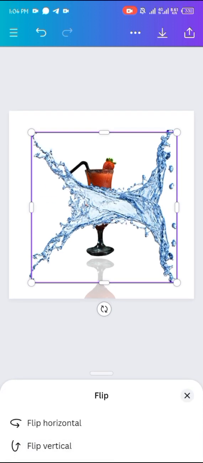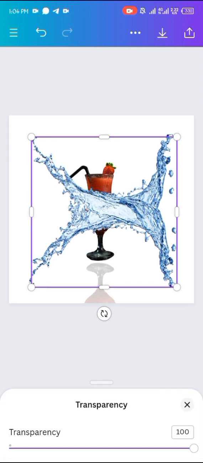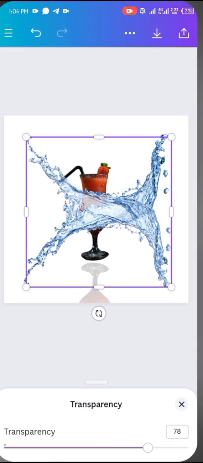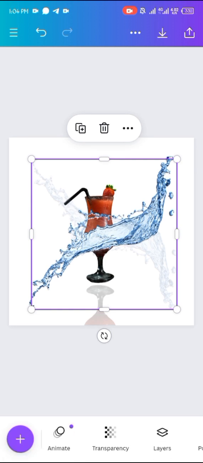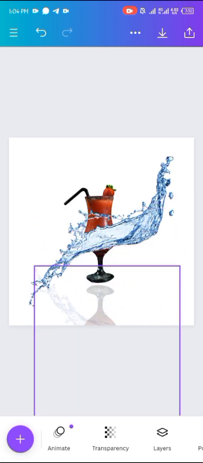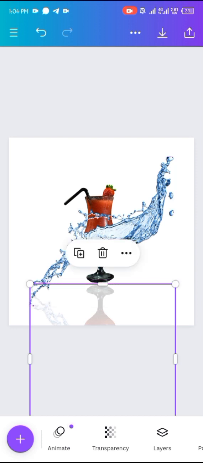So we are going to do the same thing we did to the glass. We duplicate it, we flip it upside down, then we reduce the transparency. But this, we're going to use transparency of about 15. Yeah, 15. So we drag it down. They should be at the edge of each other, just as the cup is.